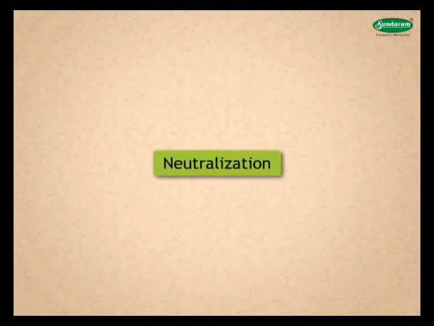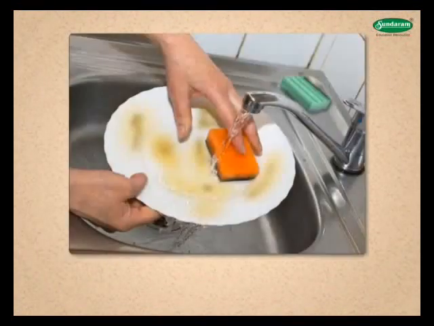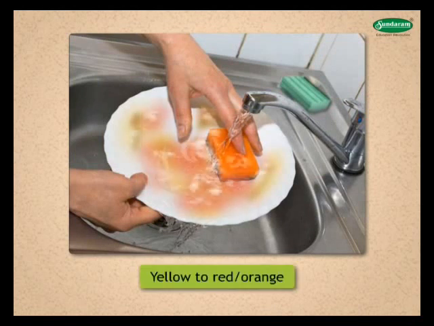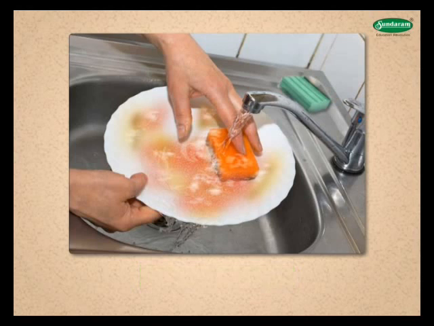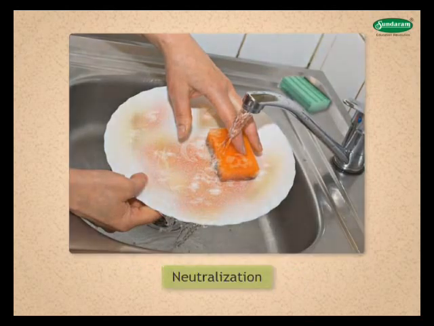Let us study about neutralization. After you have your dinner tonight, wash your own plate with soap or detergent. What color change is observed when soap or detergent is applied? Yellow to red-orange. Can you name the type of reaction? It is a neutralization reaction. The yellow oily leftover stains will turn red-orange because of neutralization.